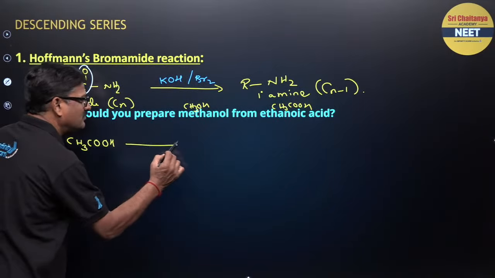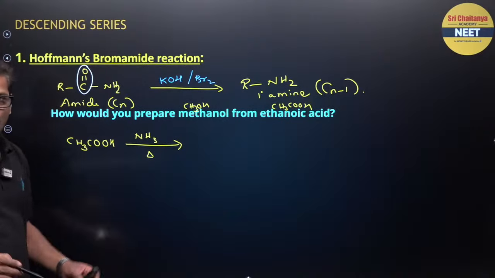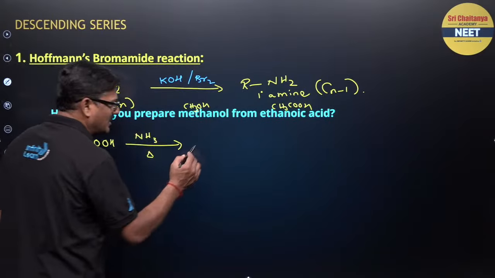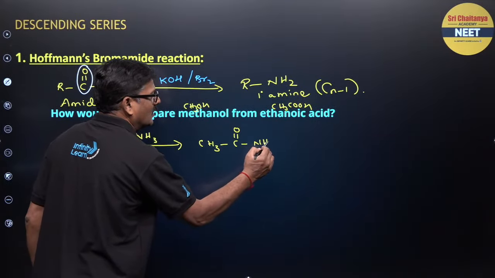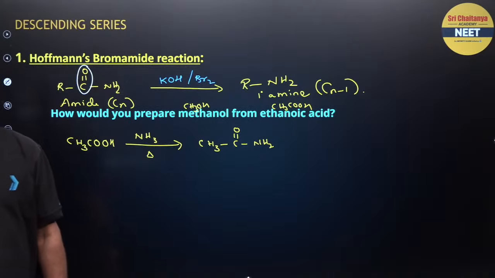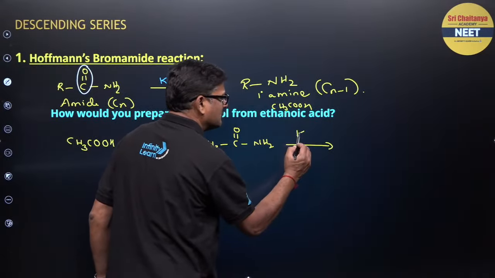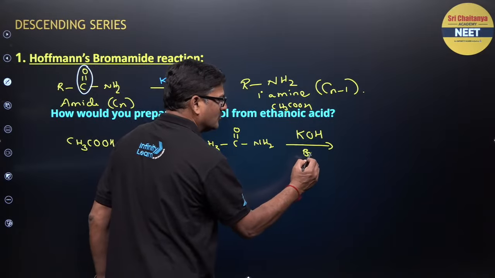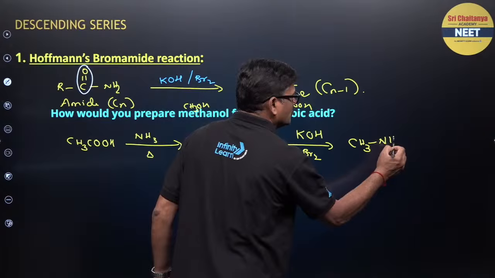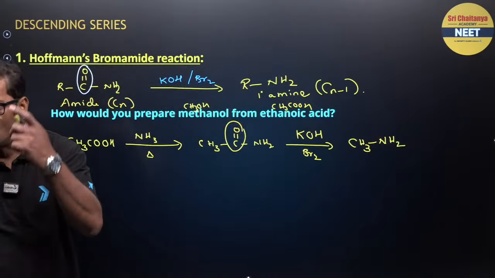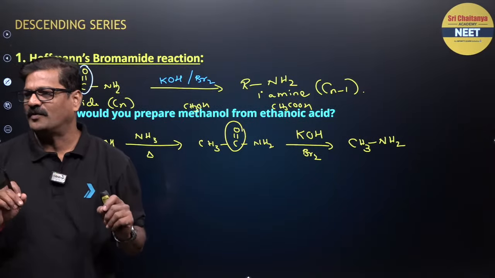CH3COOH. Simply I want to use NH3 and heat it, so that you are going to get a base and an acid, and it is going to form C double bond O NH2. So ethanamide is formed. Then simply use potassium hydroxide or sodium hydroxide and Br2, so that this is removed. So CH3NH2, you got it, right? Methanamine.